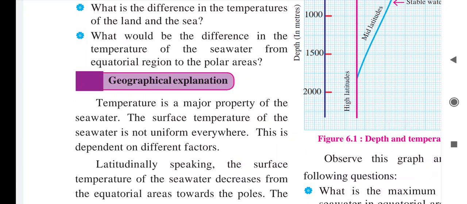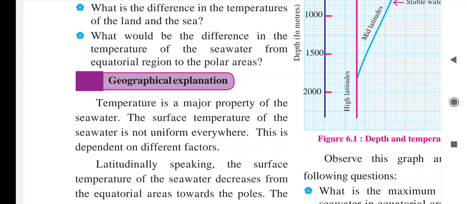The surface temperature of seawater is not uniform everywhere. This depends on different factors. Here it is said that temperature is the major property of the seawater, meaning how is the temperature of that particular sea. Surface temperature means what? 0 meter depth to 500 meter is called the surface depth. That surface water is not uniform, it is not the same everywhere.